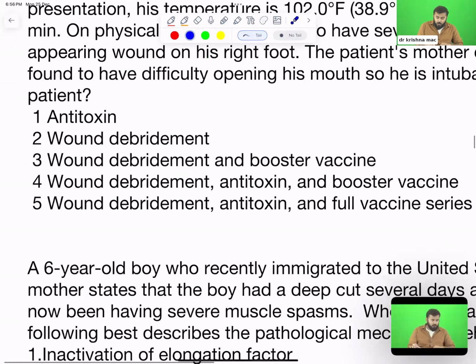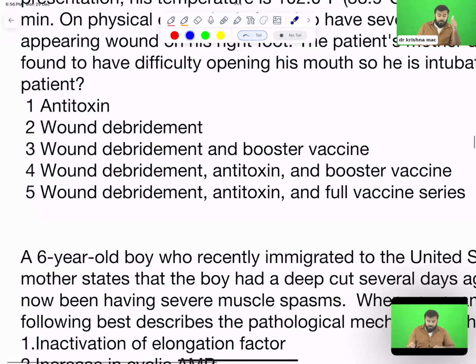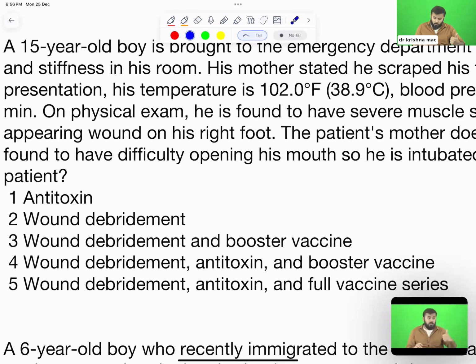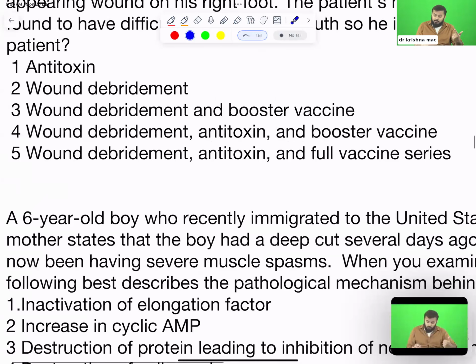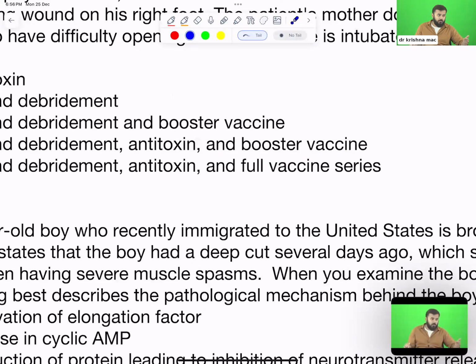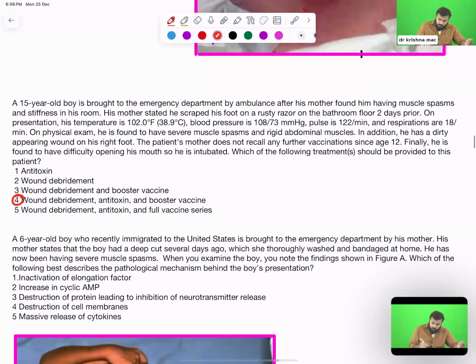Very good, very good. Wound debridement will have to be done. Why are you doing wound debridement? Because he is having a dirty wound, a dirty appearing wound. Antitoxin, definitely you should give antitoxin, and a booster vaccine also. Clear, all of you? Very good. So you should also give a booster vaccine.